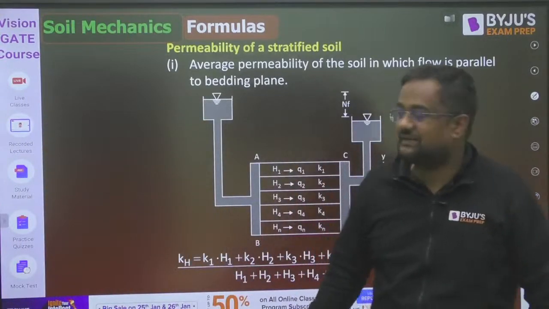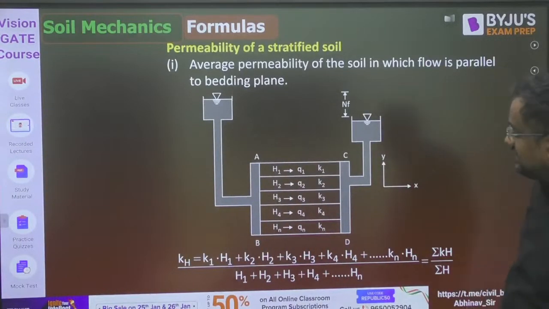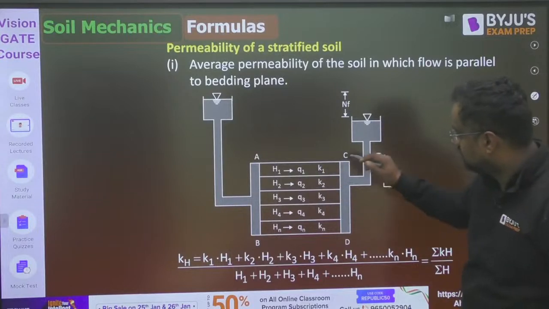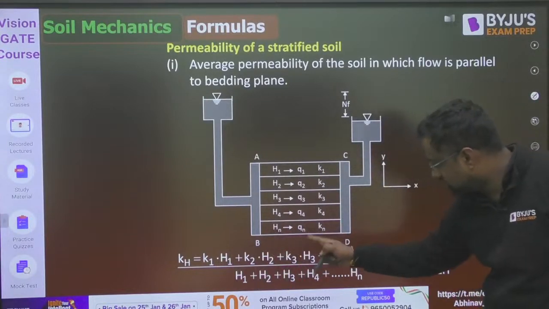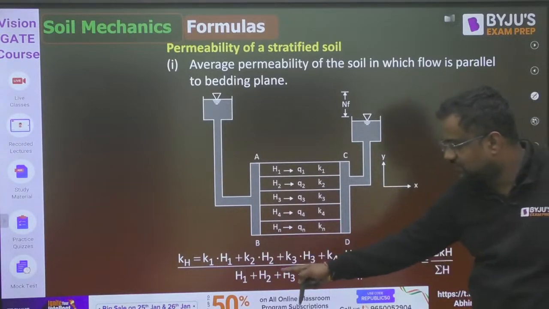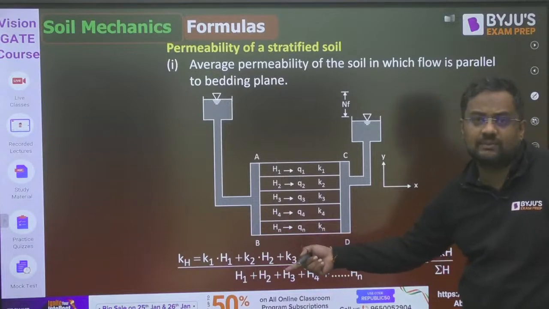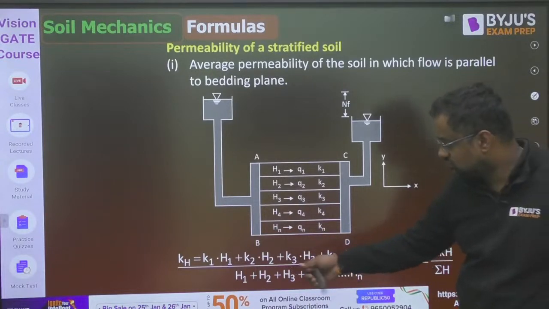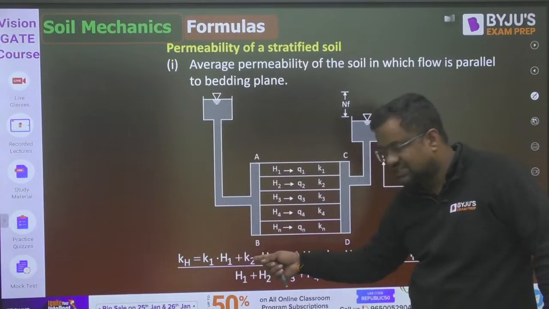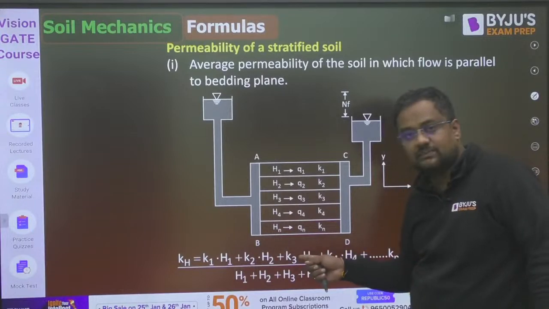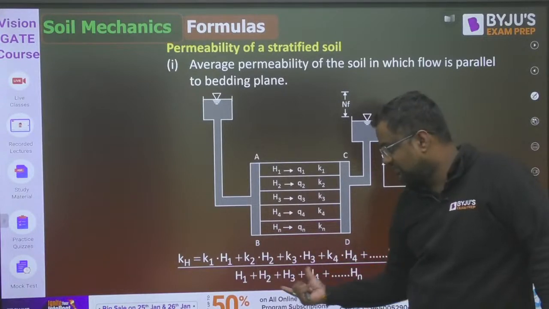Now K equivalent in case of flow parallel to the bedding plane is (K1 H1 plus K2 H2 plus K3 H3 and so on) upon (H1 plus H2 plus H3). That is also an arithmetic mean. Arithmetic mean is average. So K1 added H1 times, plus K2 added H2 times, plus K3 added H3 times, upon the total number of times.